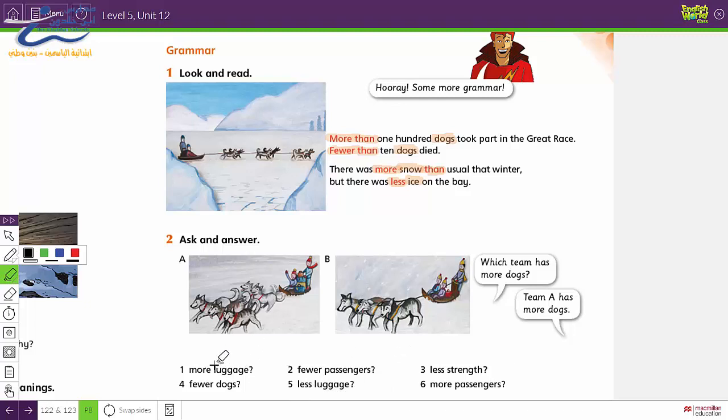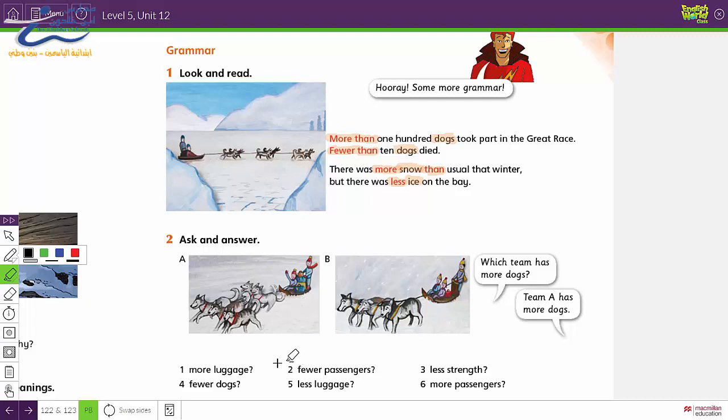I'll do the first one and let you complete. Number 1, more luggage. So the question will be like that. Which team has more luggage? A or B? Team A has more luggage.